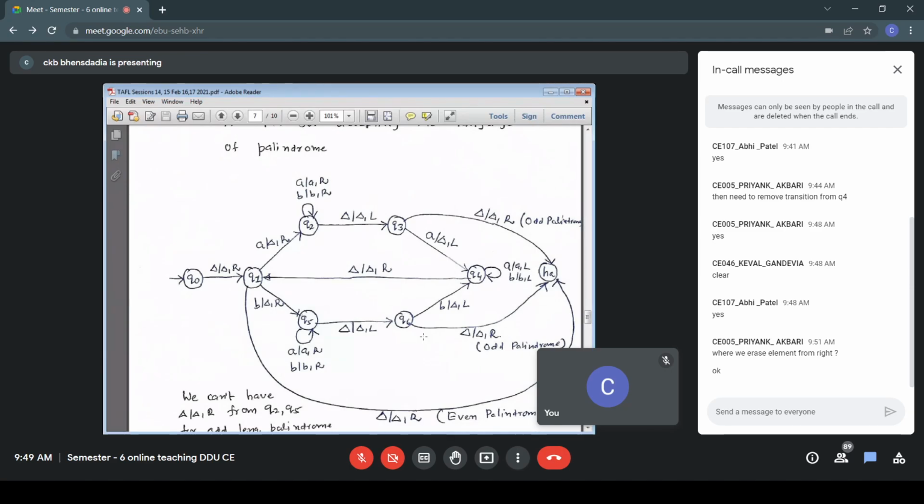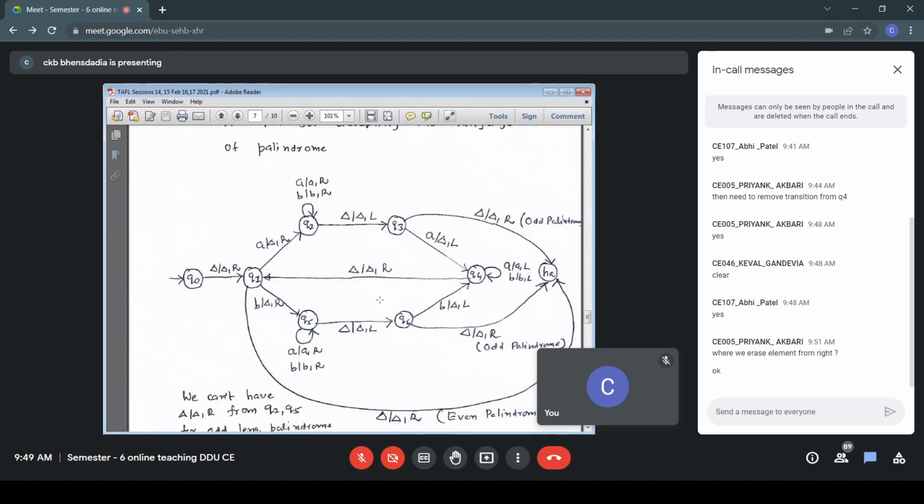Now from cell number 1, our input will begin, and there we are checking whether my input is a palindrome or not. State Q1, my assumption is sigma equals A comma B. Sigma contains two elements, A and B. So my leftmost symbol could be either A or B. If my leftmost symbol is A, I make a transition to the state Q2. If my leftmost symbol is B, I go to state Q5.